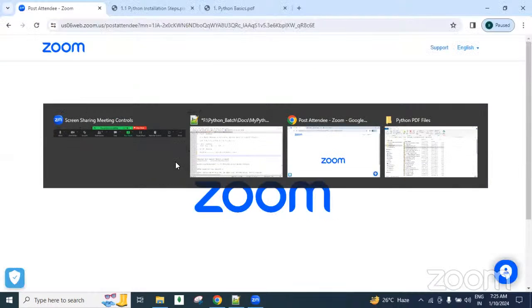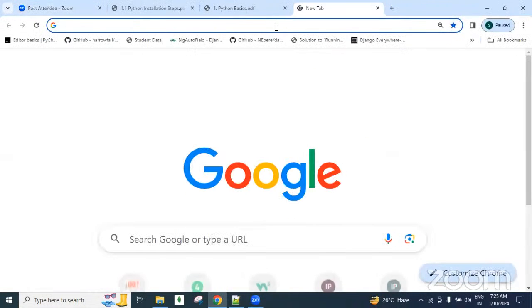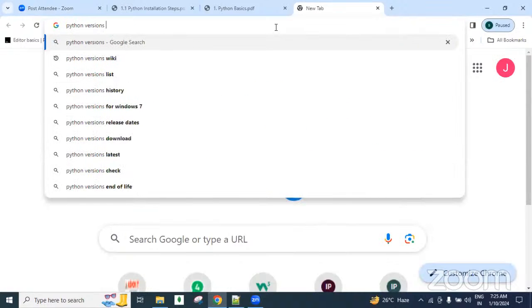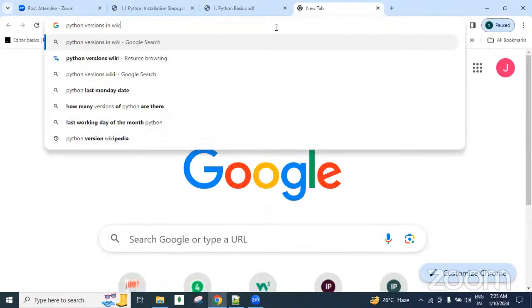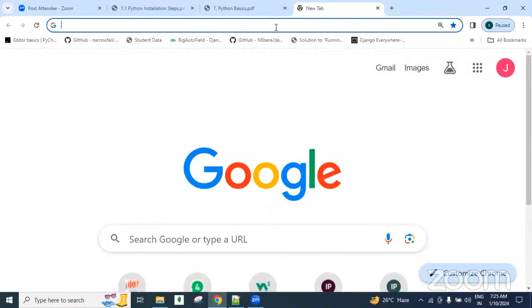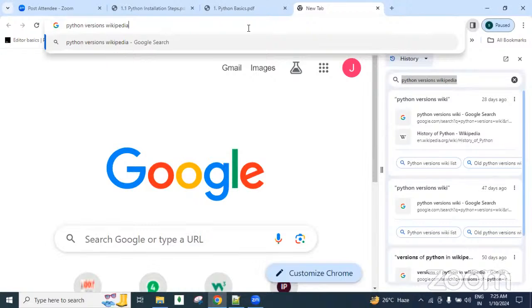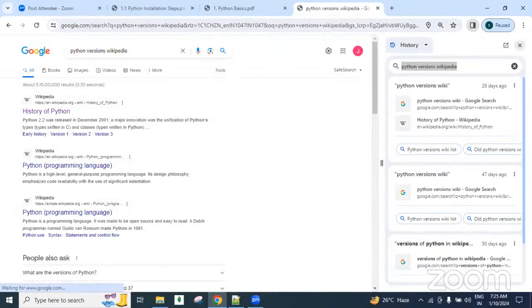Check these versions on the internet. Search for Python versions on Wikipedia.